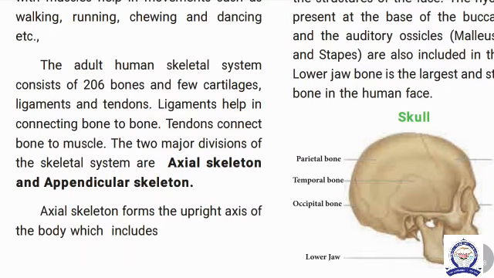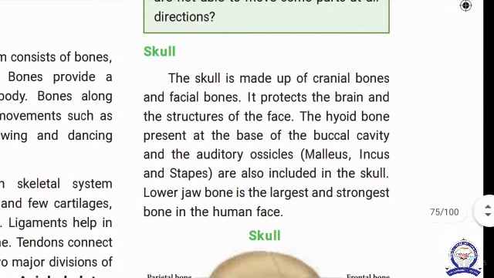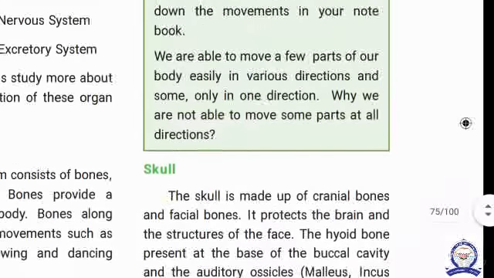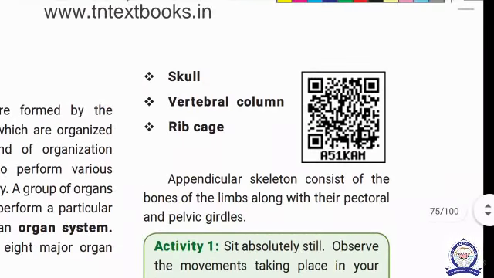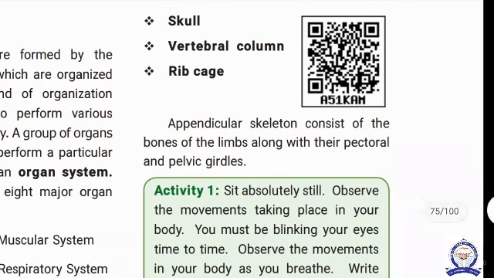Next, the axial skeleton forms the upright axis of the body. Upright axis means the upper portion. It consists of the skull, vertebral column, rib cage, and it includes the hyoid. The lower portion of the body is known as the appendicular skeleton.